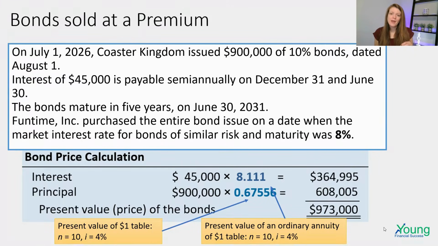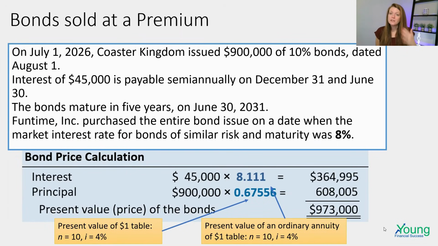So when we multiply that times $900,000, that gives us $608,000, which is the present value of that $900,000. So we add those two present values together that we just calculated, and this is the price of the bonds. It is $973,000. So that is how much Fun Time paid for the bonds from Coaster Kingdom.